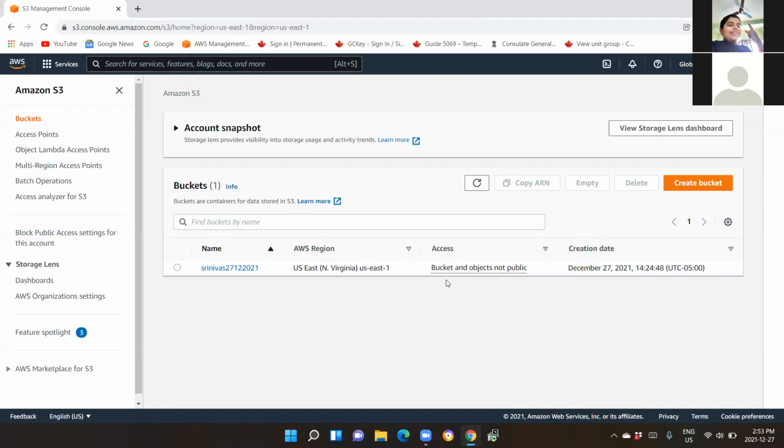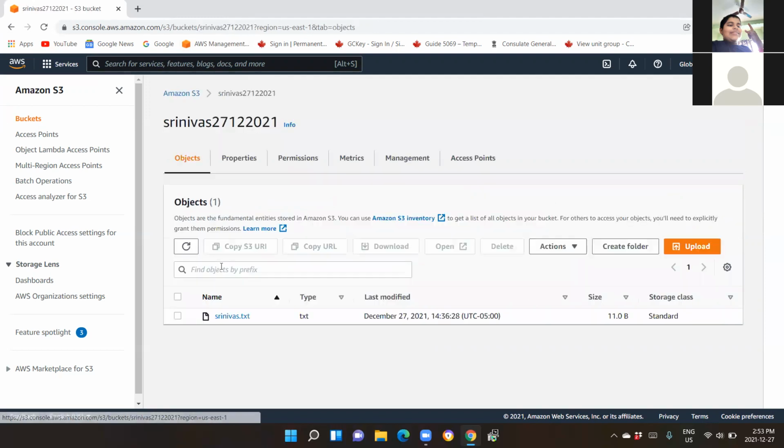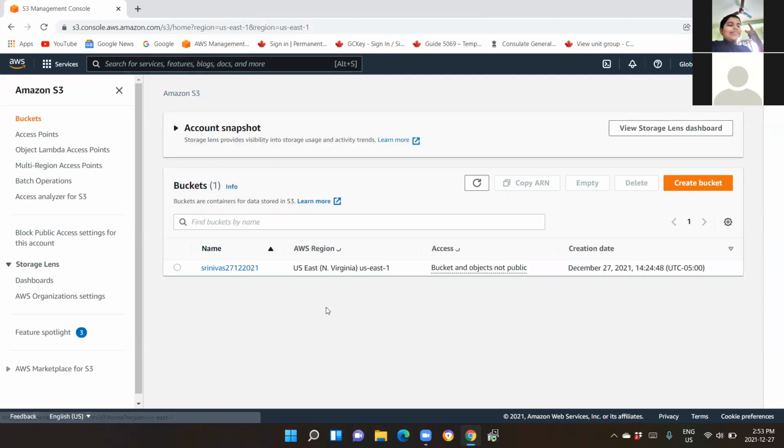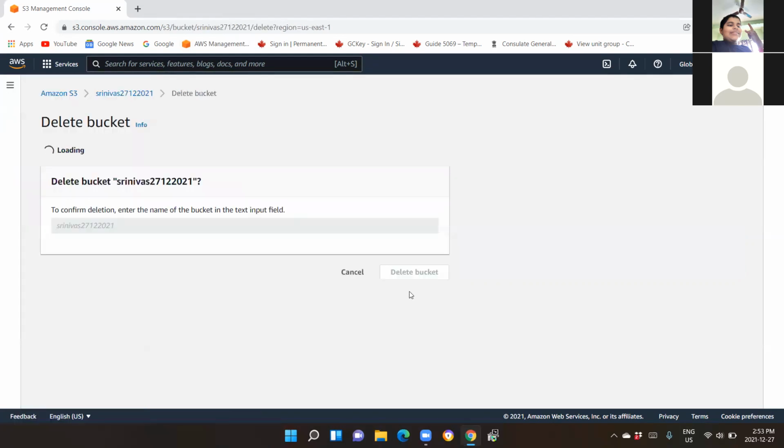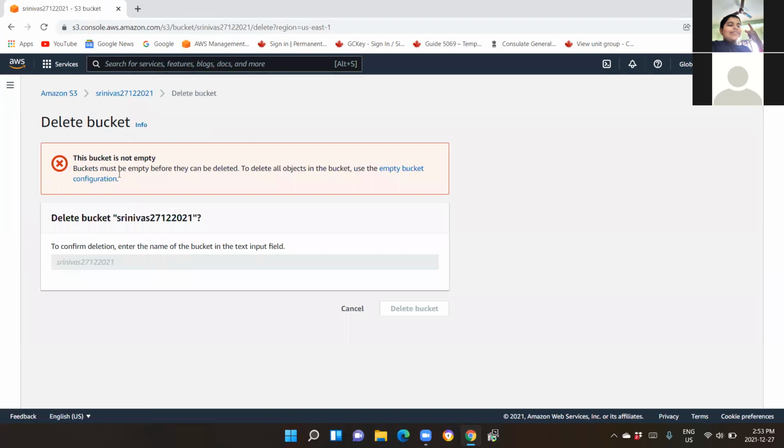So now the last part, you are asking about empty, right? Select the bucket now. Select the round button. Go back, Amazon S3. Select the round button and try to delete. Try to delete it. What message are you getting? See that. This bucket is not empty.